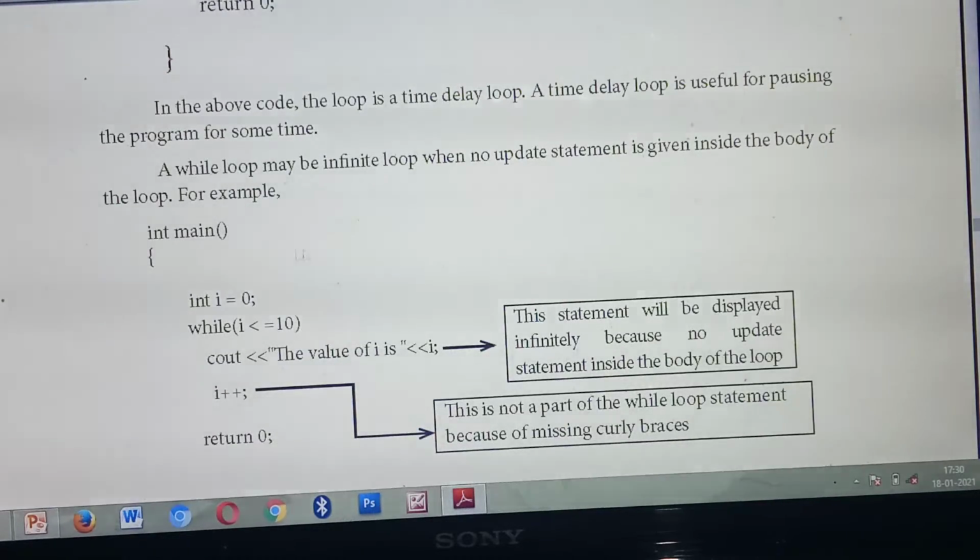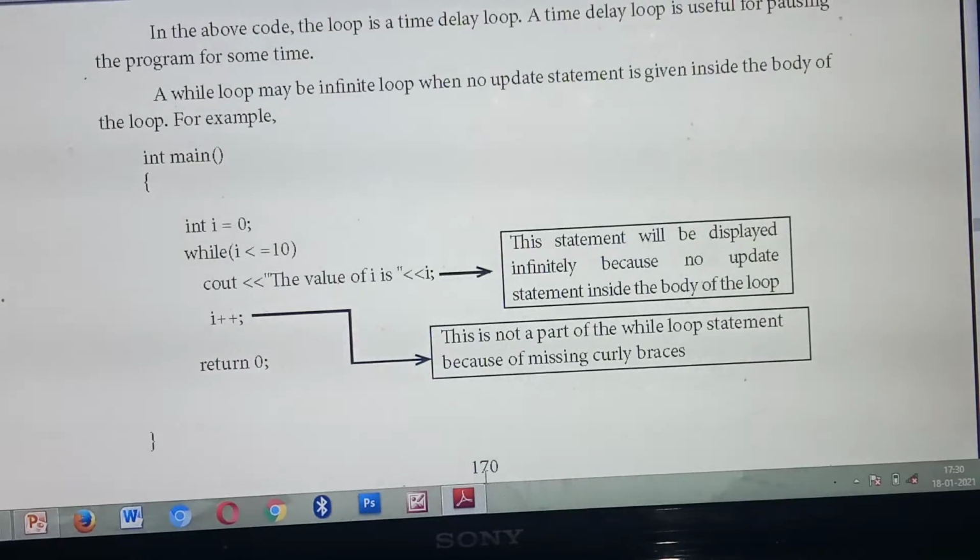Listen carefully. So what output will you get? Here you are giving the condition i <= 10, but this loop will print an infinite number of times. Why? Just think and say. Because the while loop will start here, then an open curly brace, then a close curly brace needs to be there.